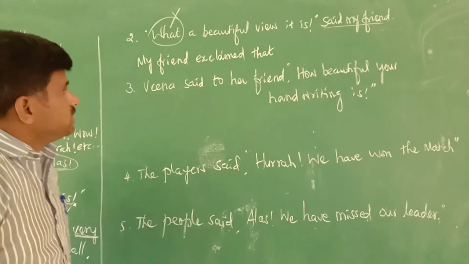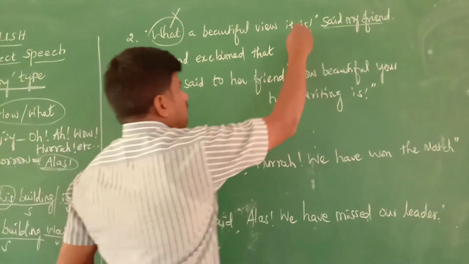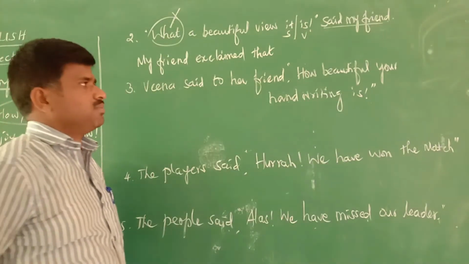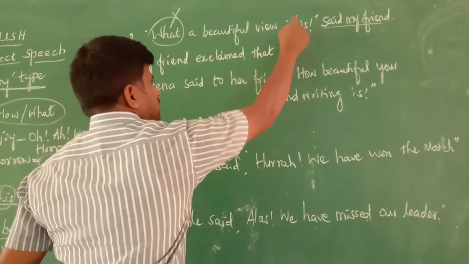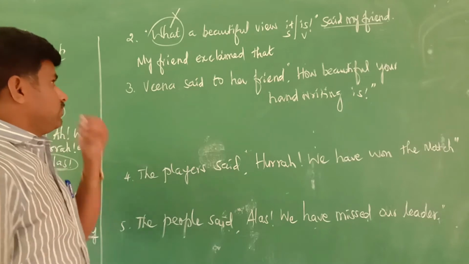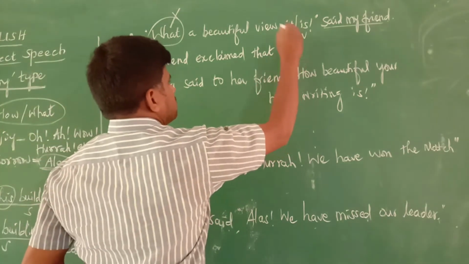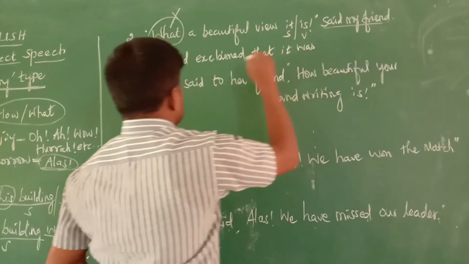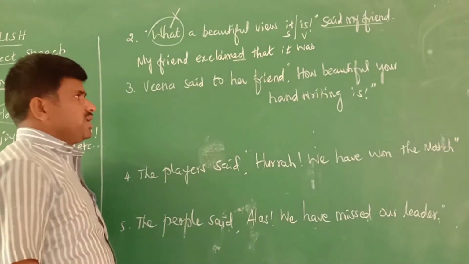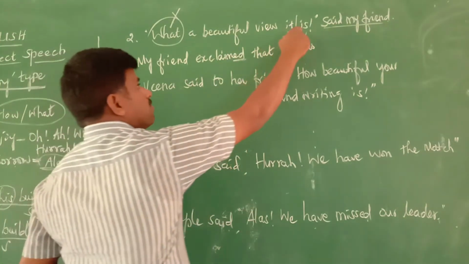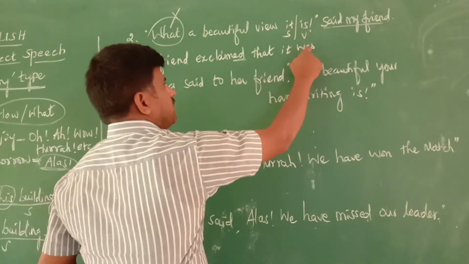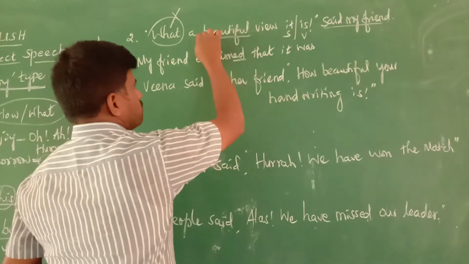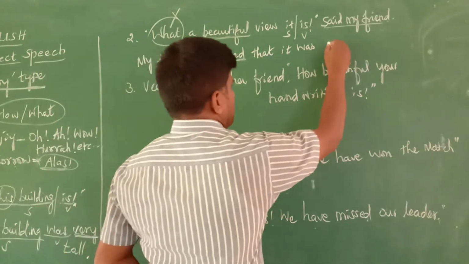Next, we should find which is subject and which is verb in this. Can you find which is subject and which is verb? Yes, it is the subject, is is the verb. First is subject, next verb. So here, we write it as it is. Is changes to the past tense, was, because exclaimed is the reporting verb in past tense. So this verb also should be written in past tense. So it was. This is the adjective, beautiful. So it was.